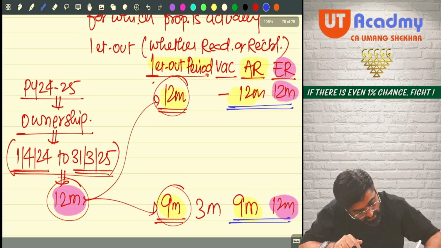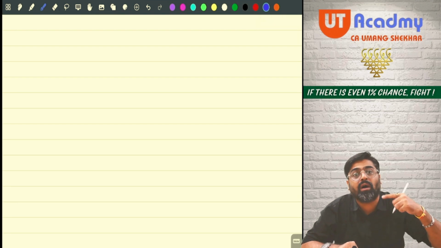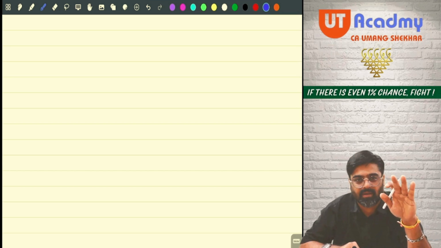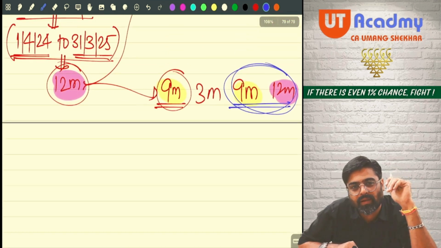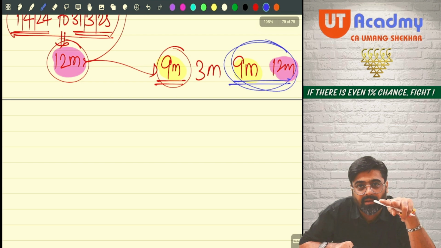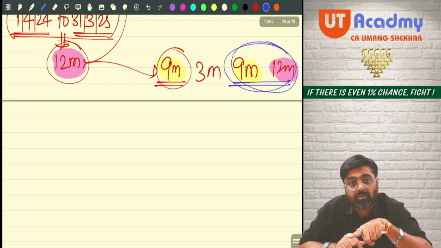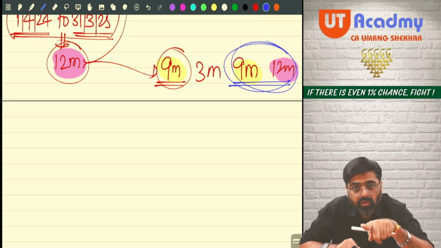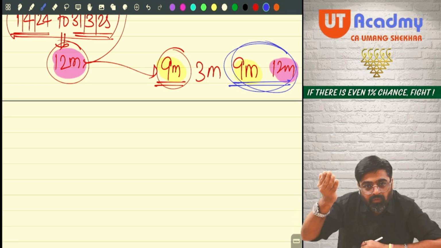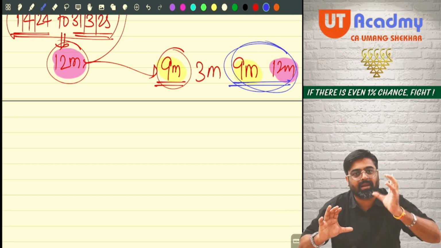So now, in the case of vacancy, where the actual rent is for a lower period and expected rent is for higher period, how to determine that GAV? Now wait. Tell me, how do you calculate expected rent? You will take municipal value. You will take fair rent. Whichever is higher, compare it with standard rent. Then you will get expected rent of 12 months. You will arrive at 12 months expected rent only if you take municipal value, fair rent, standard rent of 12 months. Because based on these three amounts only your expected rent is derived.